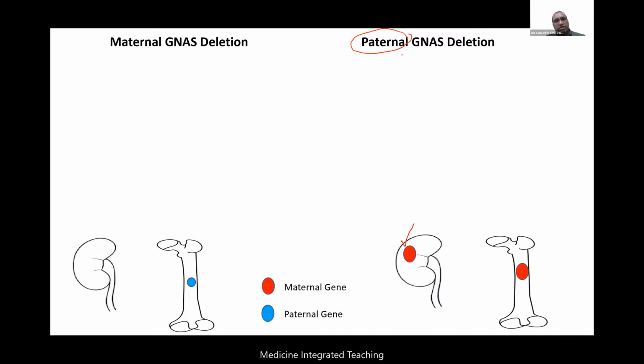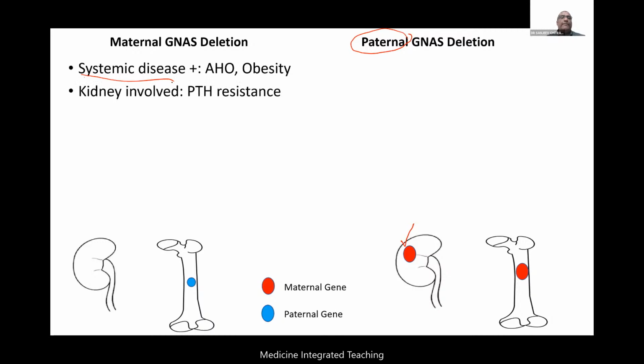So based on this, there will be slight variation in the manifestation of them. If there is a deletion, systemic disease has to happen. We already discussed this. It will happen whether maternal or paternal, doesn't matter. There will be AHO, there will be obesity. And what about maternal deletion? Kidney will be involved. That is why there will be PTH resistance in the kidney.